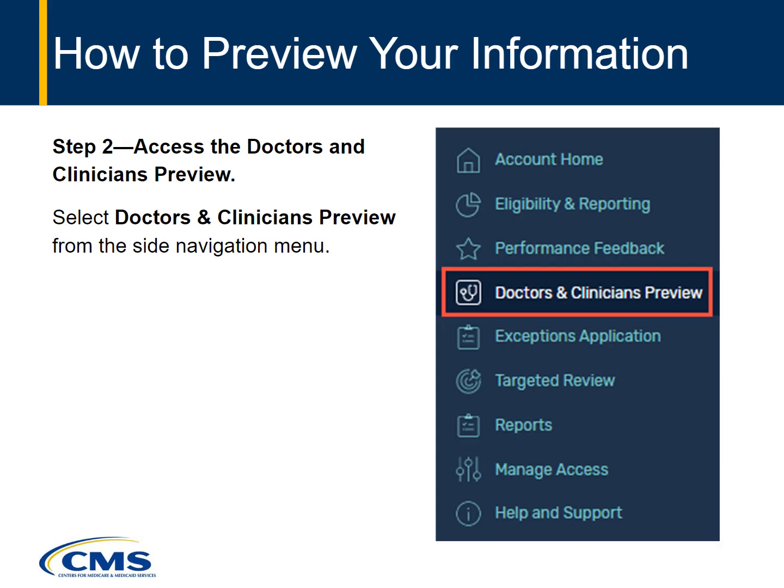After you've logged in, select Doctors and Clinicians Preview from the side navigation menu. You'll then be taken to the Doctors and Clinicians Preview landing page. Up until now, the steps have been the same regardless of whether you want to preview individual clinician or group performance information. The next steps are slightly different depending on what level of information you want to preview.